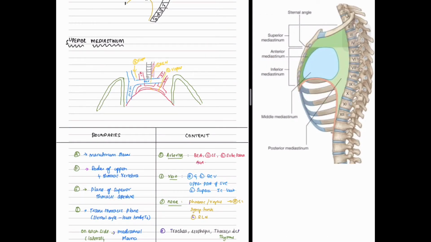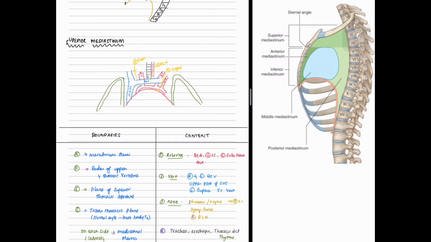So coming to the superior mediastinum, its boundaries are anteriorly by the manubrium sterni, posteriorly by the bodies of upper four thoracic vertebra, superiorly by the superior thoracic aperture, inferiorly by the transverse thoracic plane, which extends from sternal angle anteriorly to the lower border of T4 posteriorly, on each side by the mediastinal pleura.